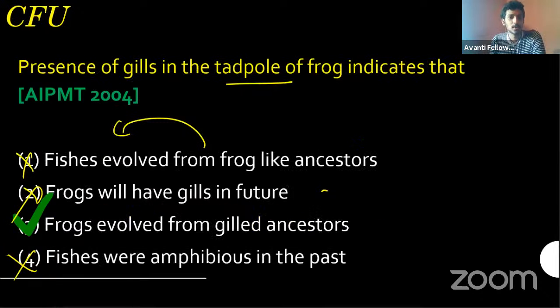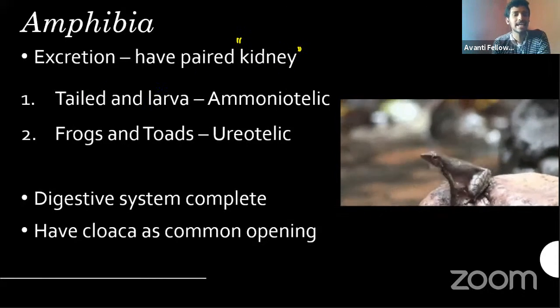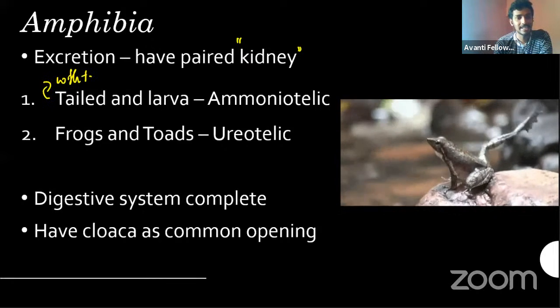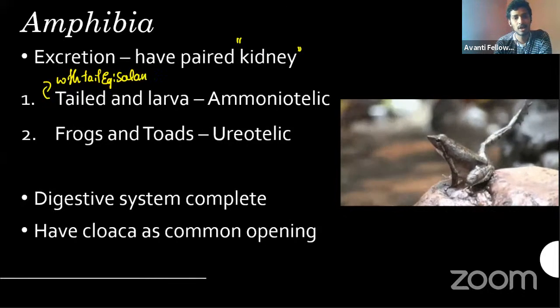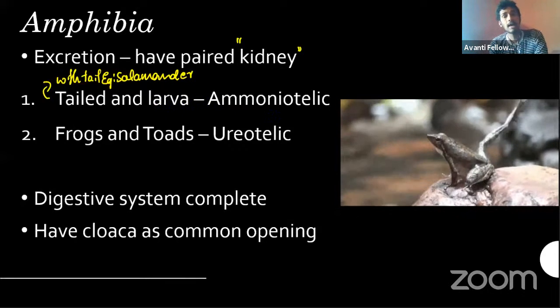Yes. So next slide, today's scheme, excretion, how it happens. That's really a good thing. Excretion here is happening through the kidneys. Remember they do have kidneys, in the tailed form and in the larva form. What is the meaning of tailed form? Tailed means organism with a tail. I can take an example like salamander or Ichthyophis. In all these kinds of forms, and all the larvae, it will be ammoniotelic.